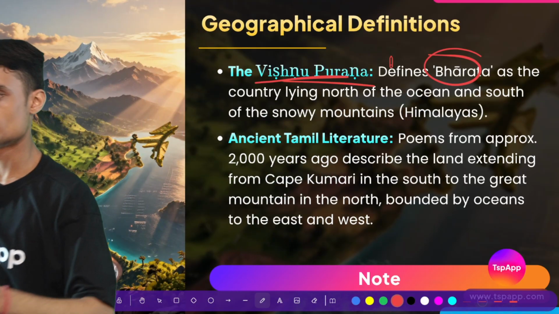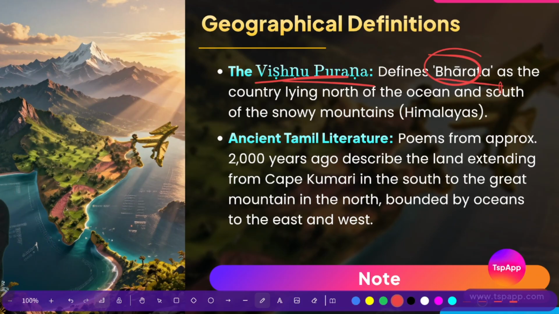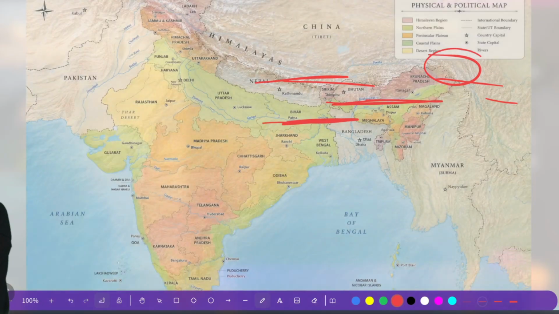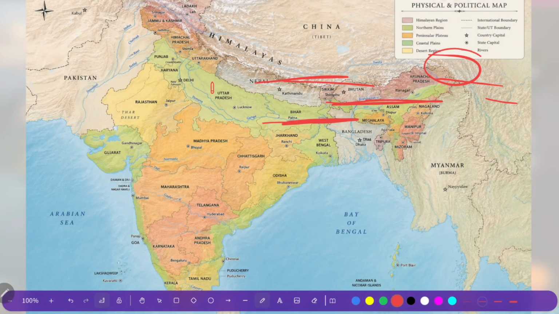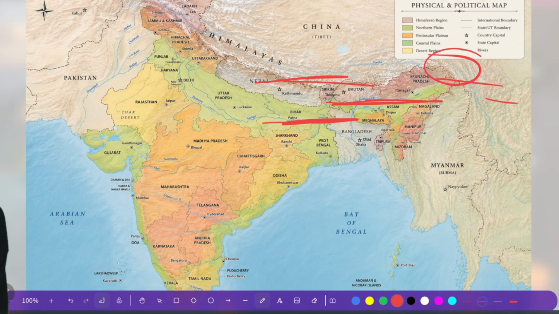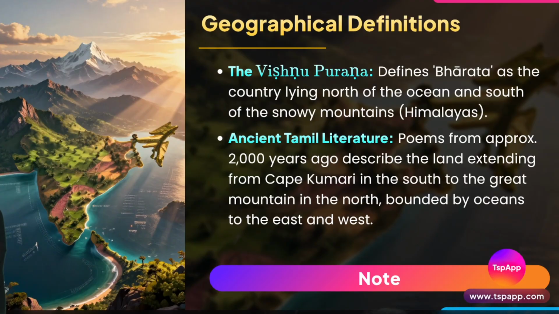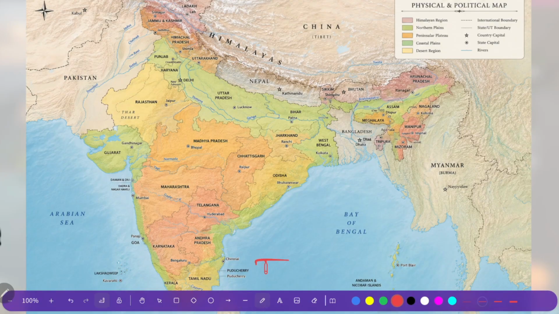This is the country Bharat, which lies to the north of the ocean and south of the snow mountains. If you see the map of India, you will find that India is the country which is in the north of the ocean. So we have the Indian Ocean in the south part.